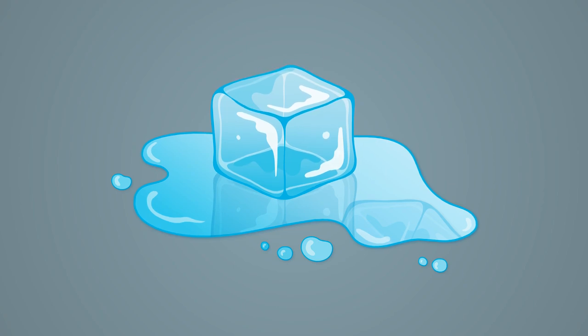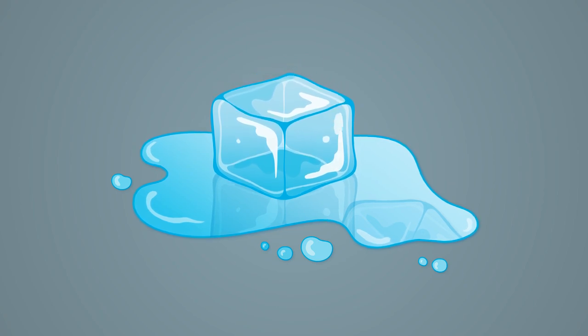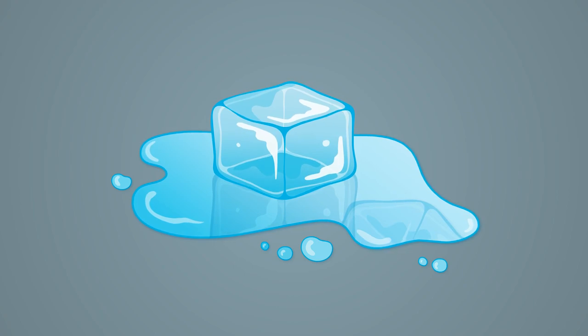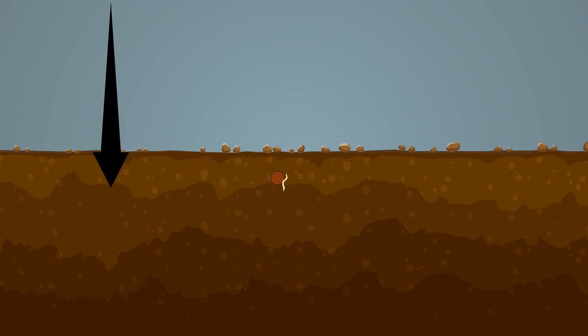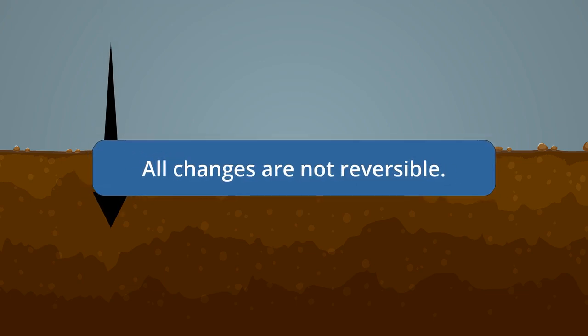Can ice be converted back into water? Yes, by melting ice, we can get water. But what about a plant? Can it be converted back into seed? No. Thus, all changes are not reversible.